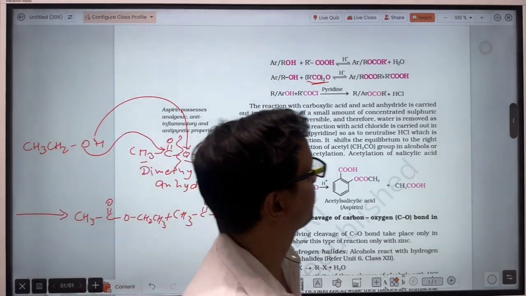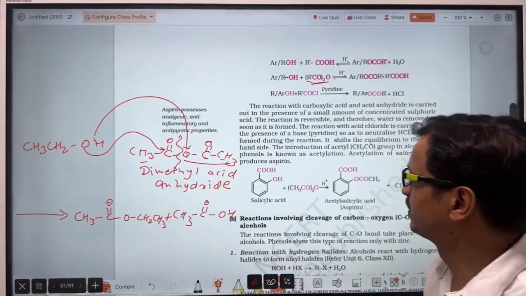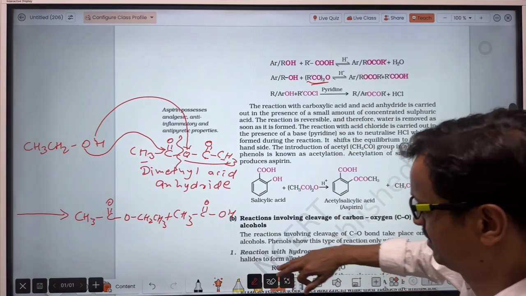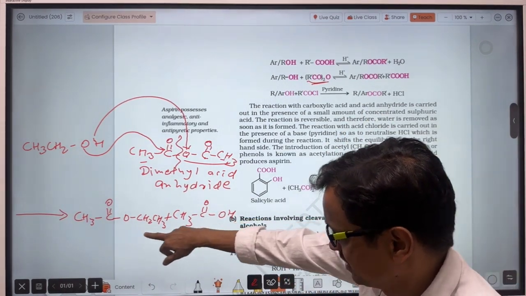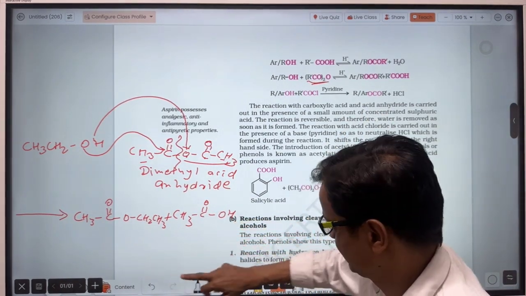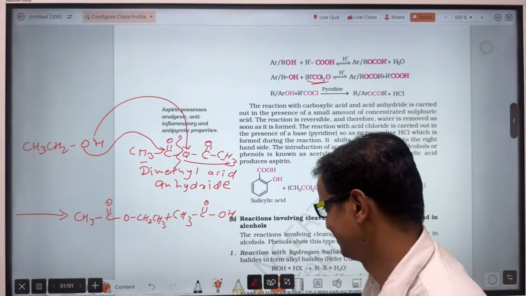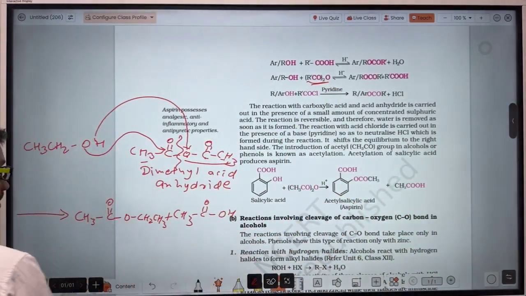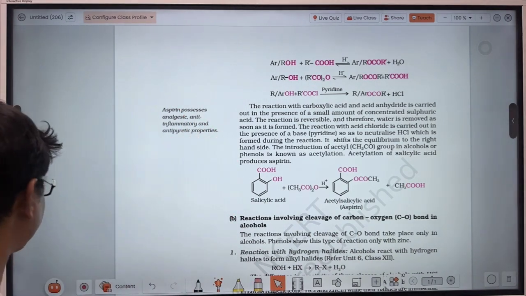So during that case, here there will be formation of an ester and here a carboxylic acid. Now let's see about this compound. I hope you could also solve this question. You could find the technique. Okay, I am telling you.